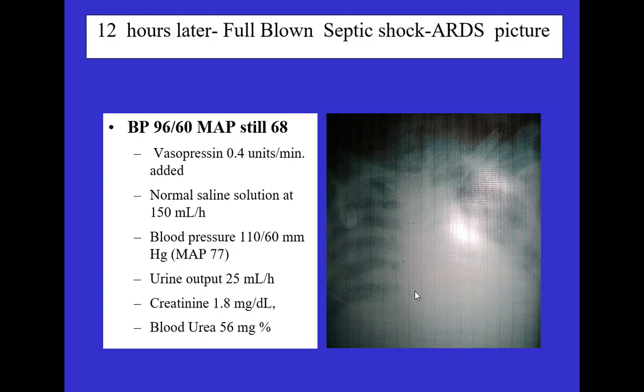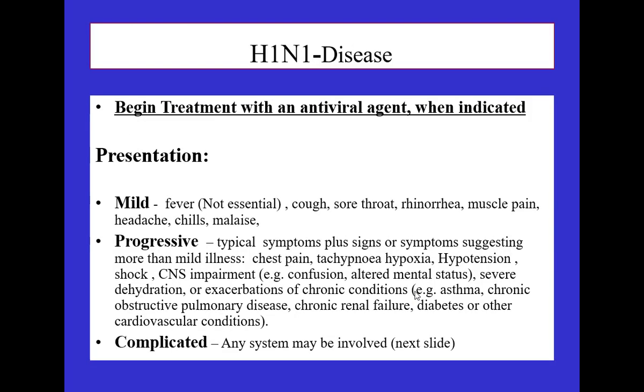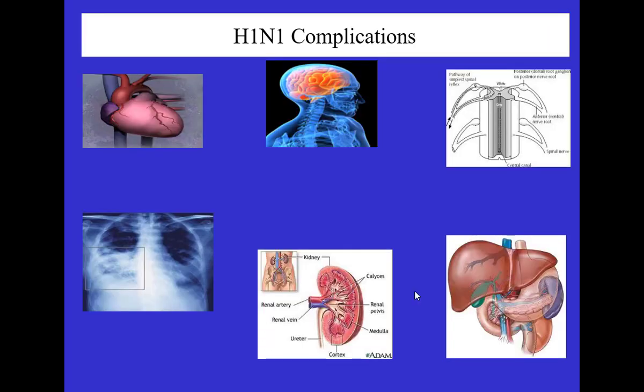We all know the 4 phases of fluid therapy: salvage, when you are doing the resuscitation, then SOSD: optimization, stabilization, and de-escalation. 4 phases. Try to do your fluid resuscitation and fluid management based on these 4 headings from now onward. Now coming to the presentation, it could be mild, progressive or complicated. We receive complicated and progressive patients in the ICU when the patient already has respiratory involvement, hemodynamic involvement, or maybe renal involvement by the time they reach the ICU.